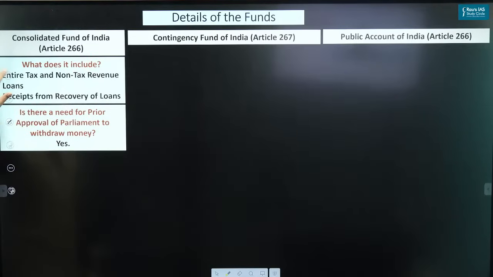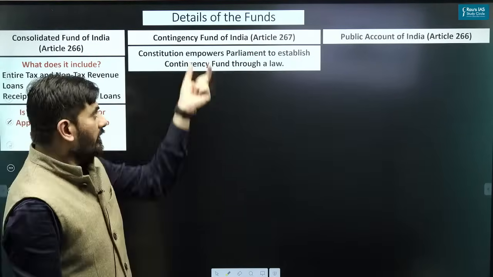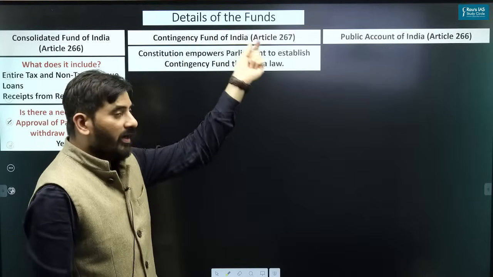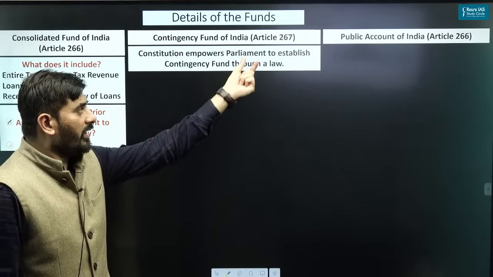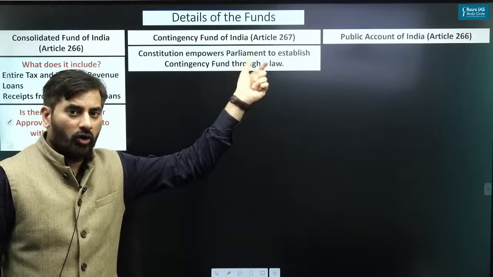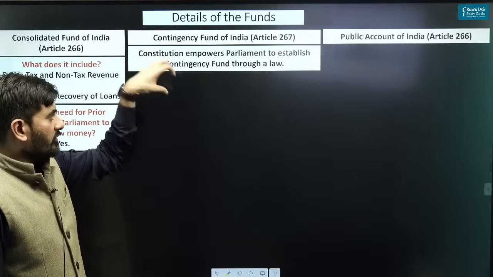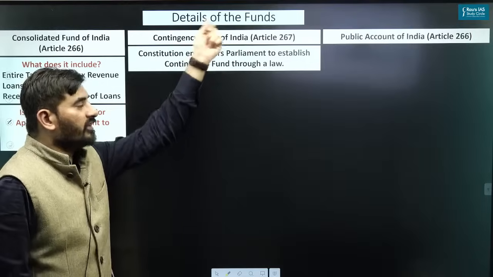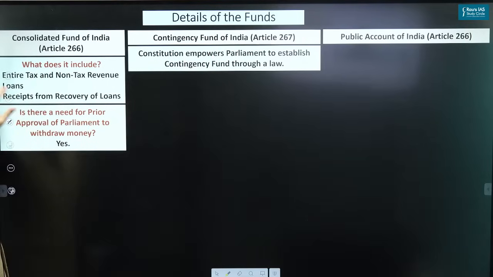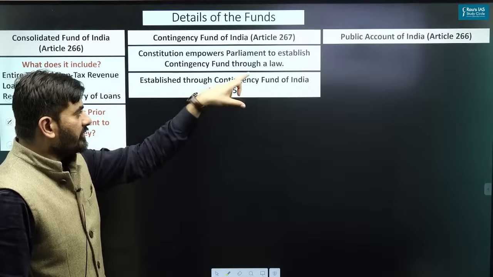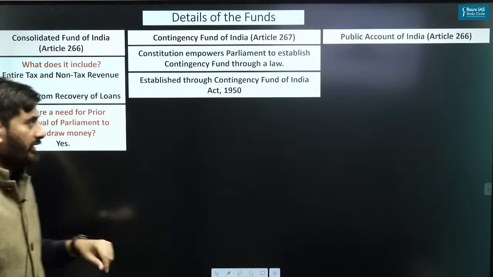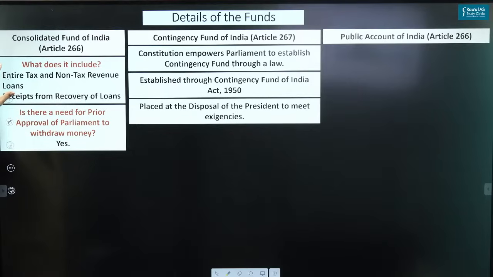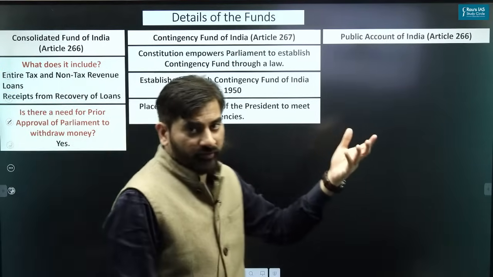What about the Contingency Fund of India? You must understand, the Contingency Fund of India is provided under Article 267. The Constitution empowers Parliament to establish a contingency fund through a law. So the Constitution says that Parliament should make a law to set up the Contingency Fund of India. Accordingly, the government has established the contingency fund through the Contingency Fund of India Act of 1950. It is placed at the disposal of the President to meet exigencies, that is, some emergency conditions.